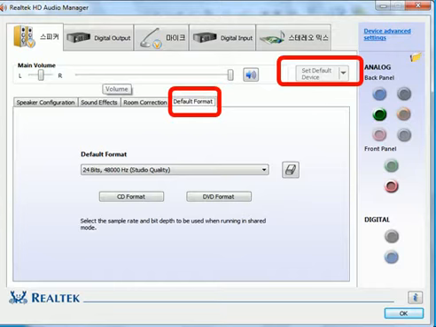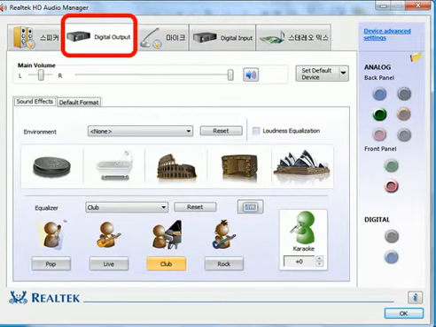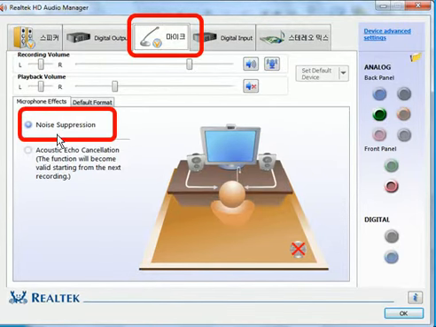Default format, 24 bits, 48,000 hertz. Digital output, sound effects, none. And then mic noise suppression. Select this guy, very important. Set it as the default.